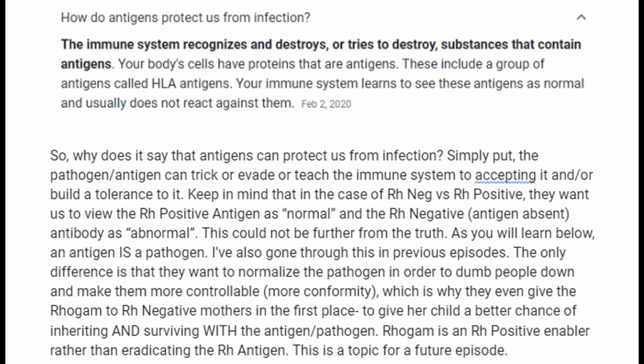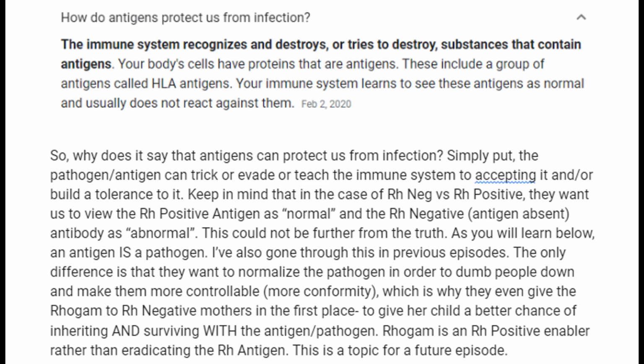As you will learn below, an antigen is a pathogen. I've also gone through this in previous episodes. The only difference is that they want to normalize the pathogen in order to dumb people down and make them more controllable, more conformity, more susceptible to diseases, whatever, which is why they even give the ROGAM to Rh negative mothers in the first place, to give her child a better chance of inheriting and surviving with the antigen or pathogen. ROGAM is an Rh positive enabler rather than eradicating the Rh antigen.